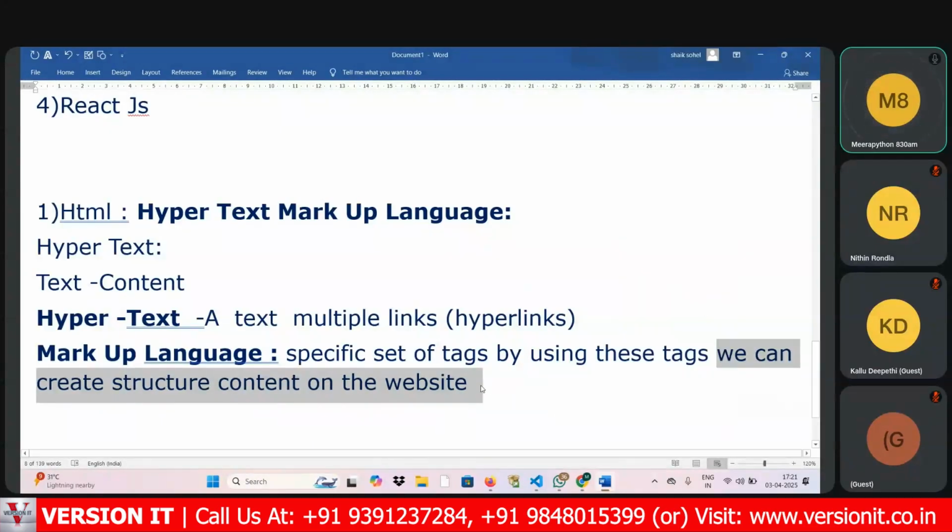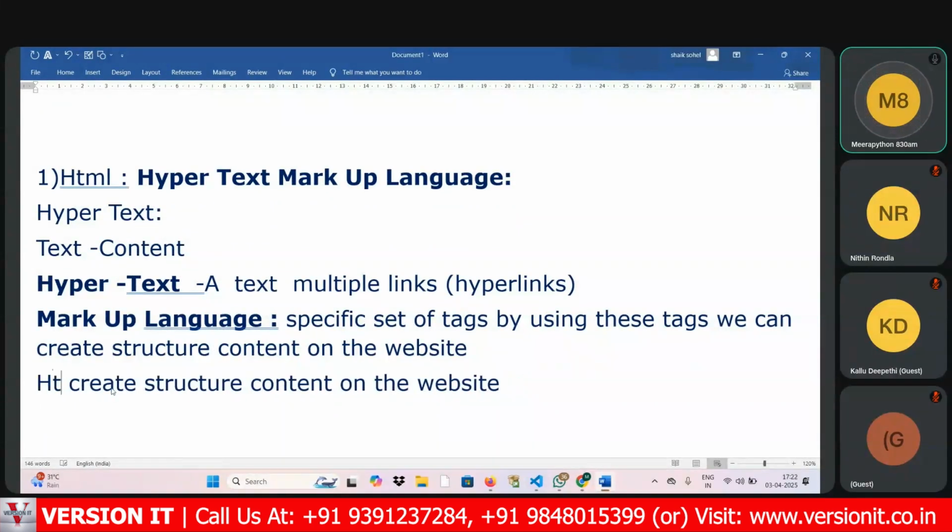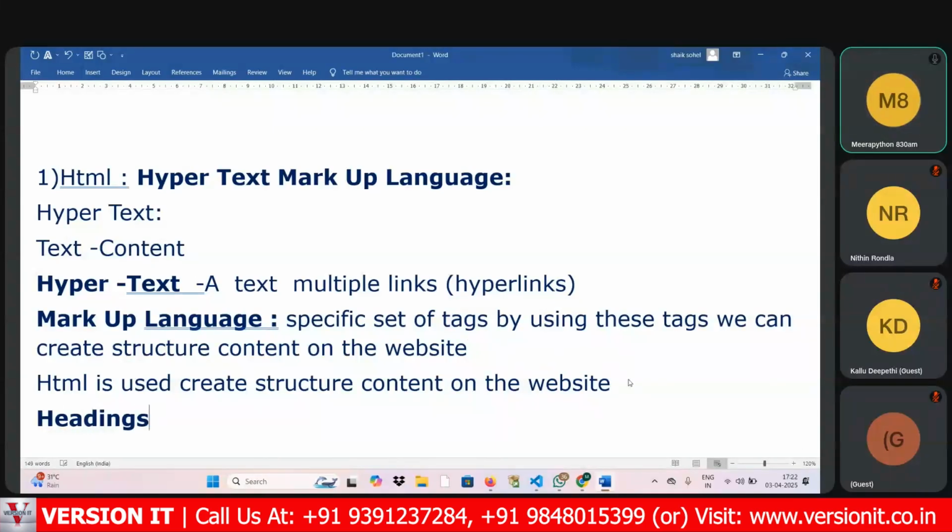HTML is used to create structured content on the website, in the form of headings, paragraphs, images, links, lists, tables, and forms. Whatever you see on the website is created by HTML developers only.